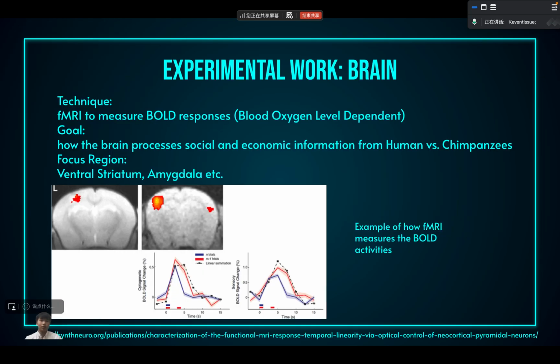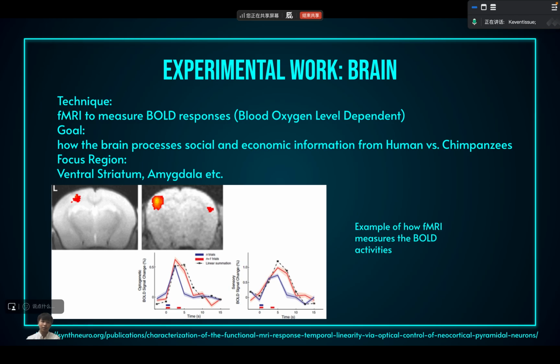So let's start. The main technique used throughout this paper is fMRI to measure the BOLD response, and BOLD is the abbreviation of blood oxygen level dependent. So it measures the change in oxygen level consumption when the neurons are processing. The focus regions are the ventral striatum, amygdala, and ACC. The last two parts will be covered by Pranav.